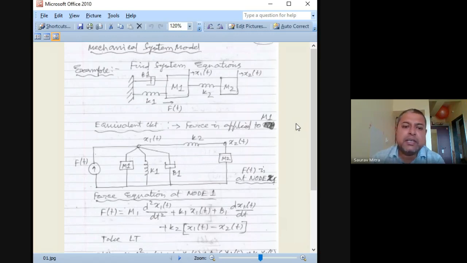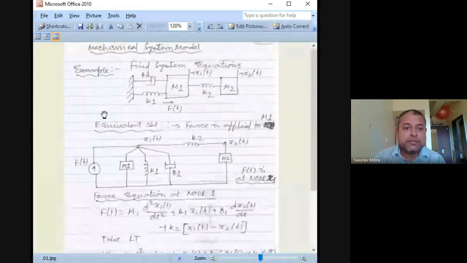I'll be giving you a little time for that, because whenever I go to the next page, you will not be able to visualize this circuit diagram. So this is a system. The question is the same: you have to find the transfer function. So what all transfer functions are possible? More than solving the numerical, I'm asking you to understand the fundamentals. Here there are two outputs. x1(t) can be one output, x2(t) can be another output, and you have to say what all things are there and what are not there.